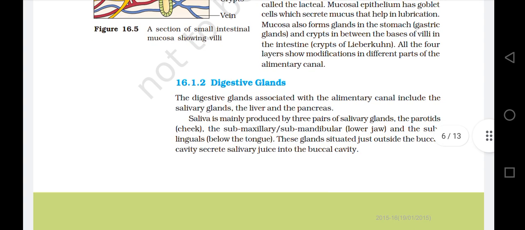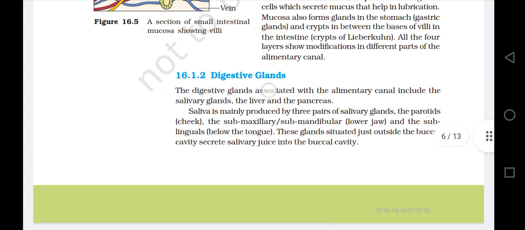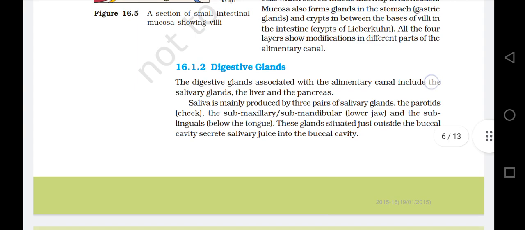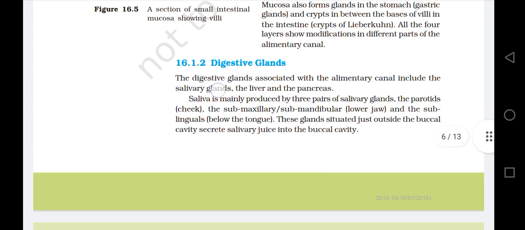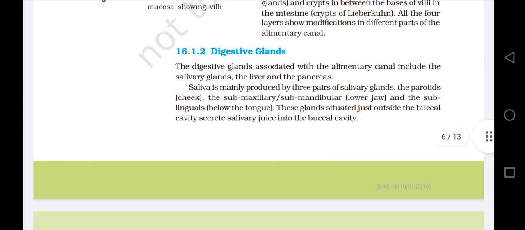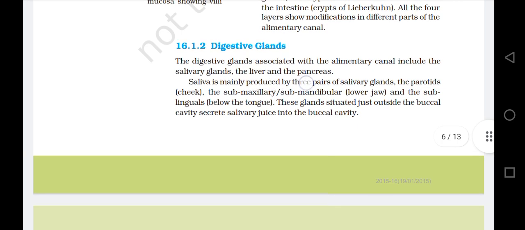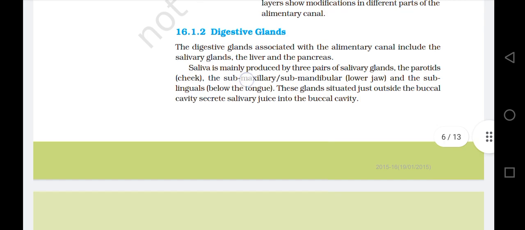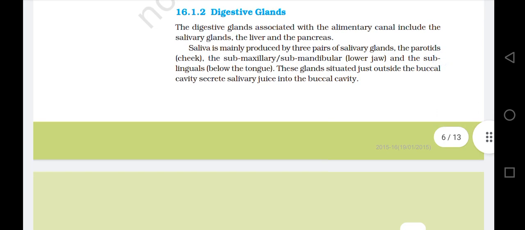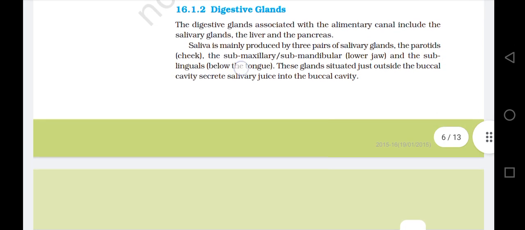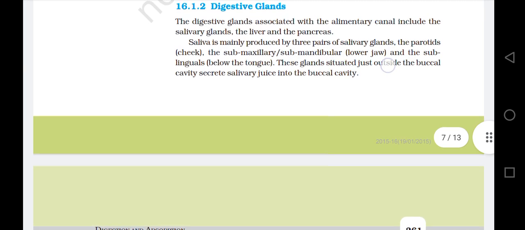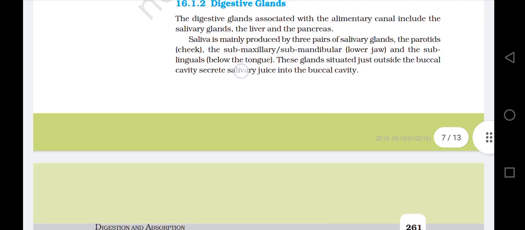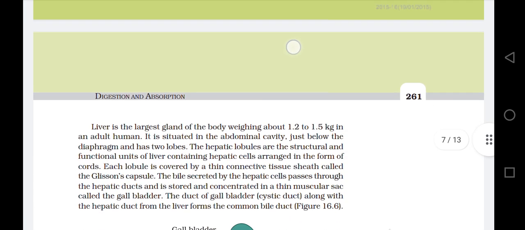16.1.2 Digestive glands. The digestive glands associated with alimentary canal include the salivary glands, the liver, and the pancreas. Saliva is mainly produced by three pairs of salivary glands: the parotid, cheek, the submaxillary, submandibular, lower jaw, and the sublingual, below the tongue. These glands, situated just outside the buccal cavity, secrete salivary juice into the buccal cavity.